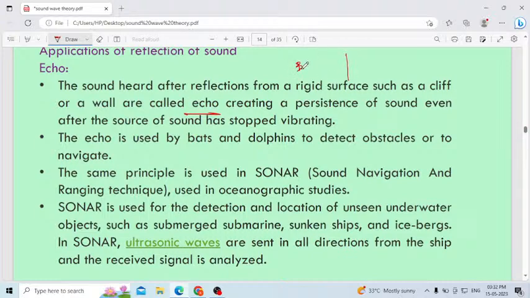Assume one person is standing, he will produce one sound, hello, or some name he will call. Again it will hit the rigid body, and again it will come back. That same echo will make multiple reflections.